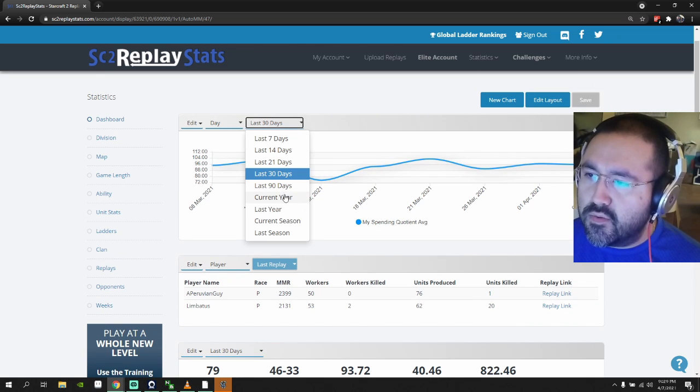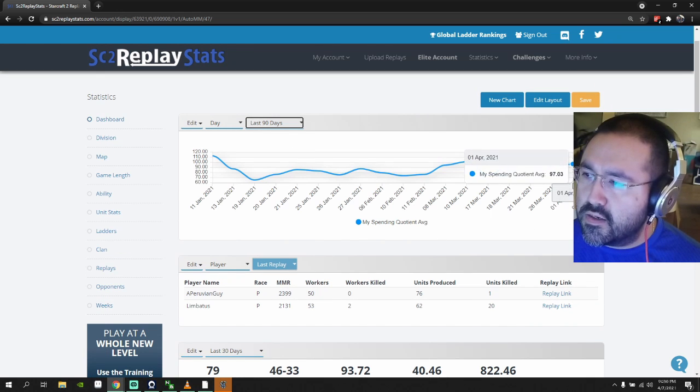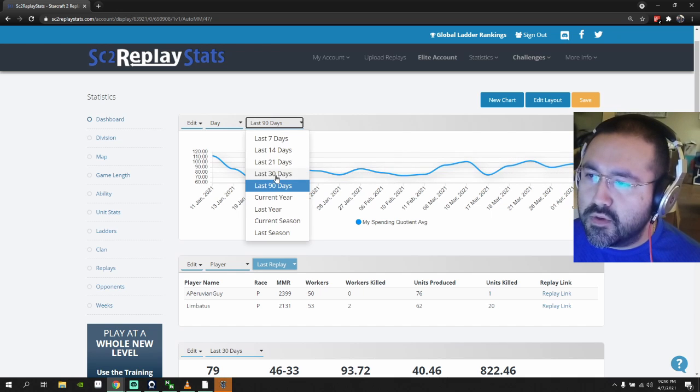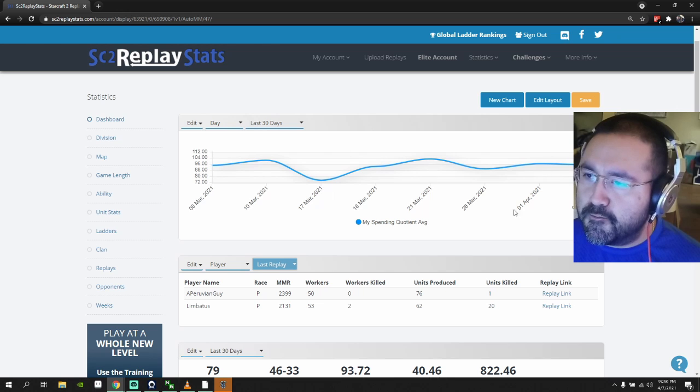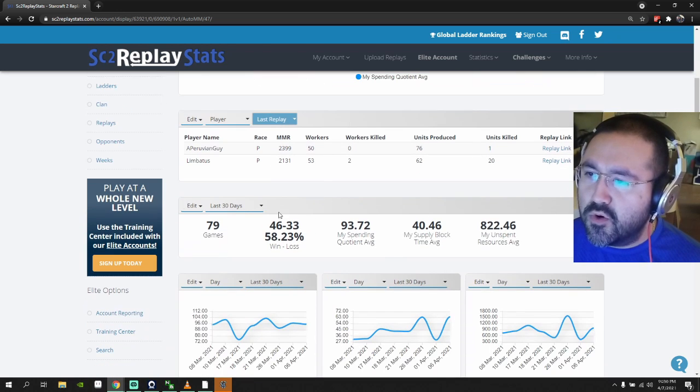So if I want to see the last 90 days, I'm kind of evening out over here in the 90s, it looks like. 90, 97, 95, kind of evening out. So that's pretty cool. I'm not mad at that. So last 30 days, my average spending quotient.